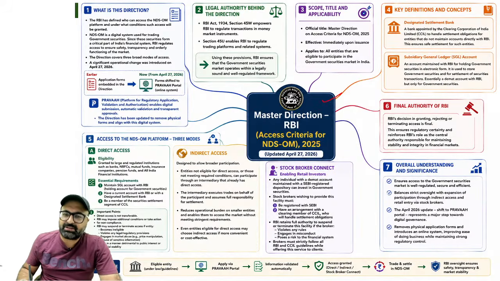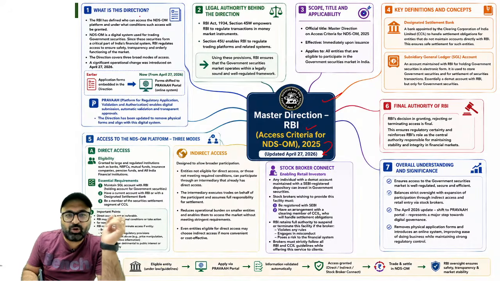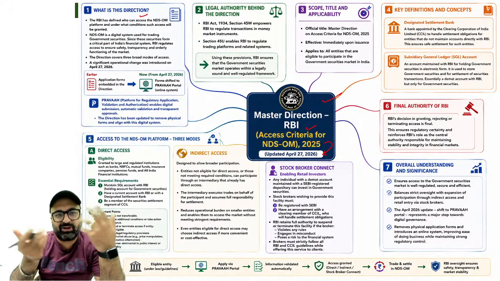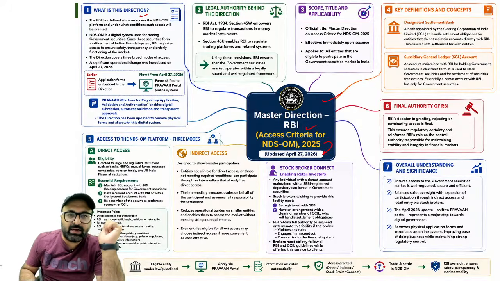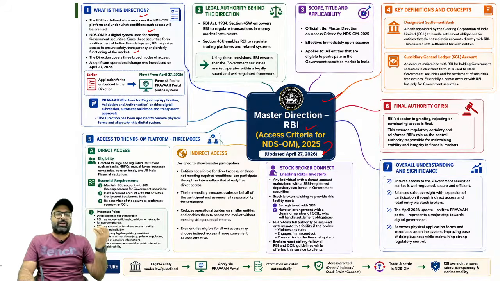Sir, it is basically the master direction given by RBI, that is access criteria for NDS-OM 2025. It was updated in April 2026. So what is this direction all about? Sir, RBI has defined who can access the NDS-OM platform, the platform where trading of government securities is done in the secondary market. NDS-OM is a digital system used for trading of government securities. Since these securities form a critical part of India's financial system, RBI regulates access to ensure safety, transparency and orderly functioning of this market.